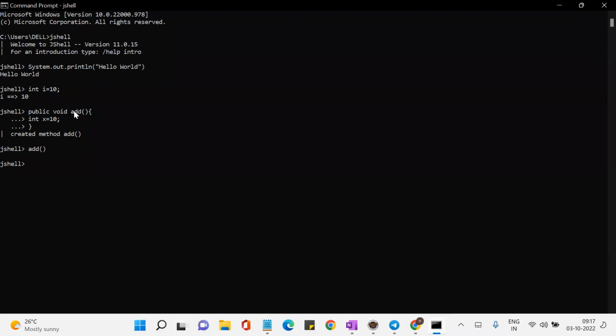Okay. Now, how can I see all the snippets present in the JShell? Slash list. Slash list is a command to see all the snippets. Look here, I have created System.out.println, int i = 10, and the add method, and I called the add method. Now if I enter this, see, these are the four Java statements I have written. Each and every Java statement is nothing but a snippet. The slash list command is used to list all the JShell snippets.